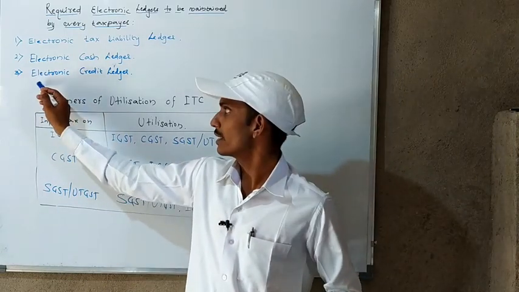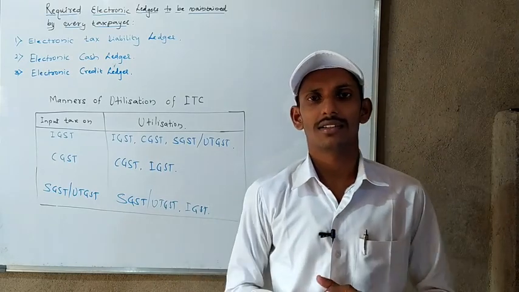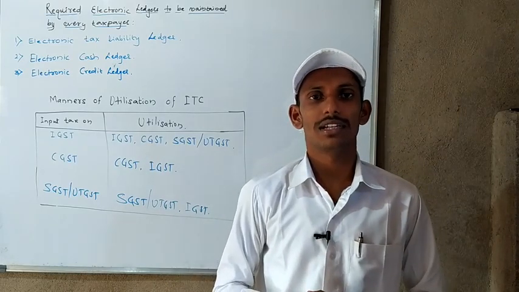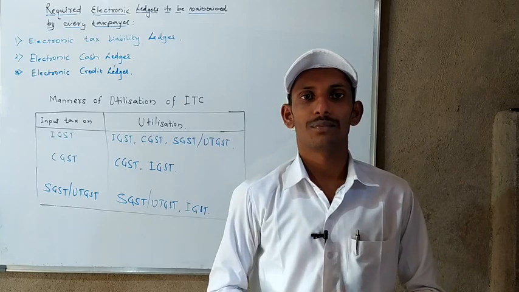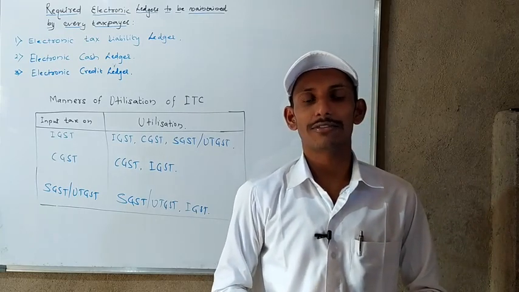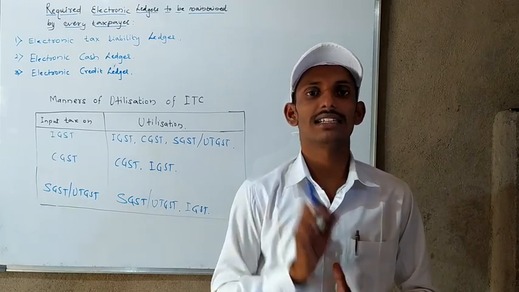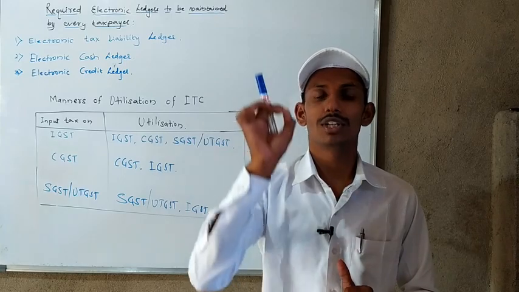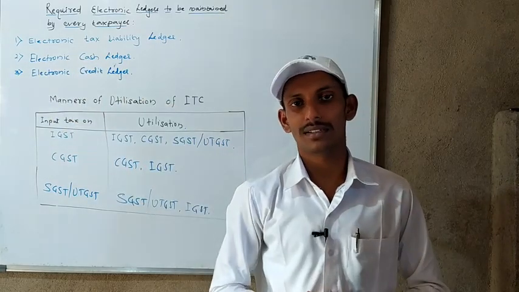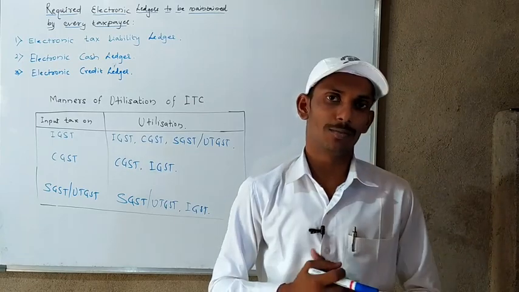The third one is the electronic credit ledger. Again, another, third type of ledger has to be maintained by the taxpayer, where he can claim the ITC from the government. ITC is nothing but input tax credit. The tax which was paid earlier by the taxpayer, he can claim, and that claim he can adjust with the output tax.